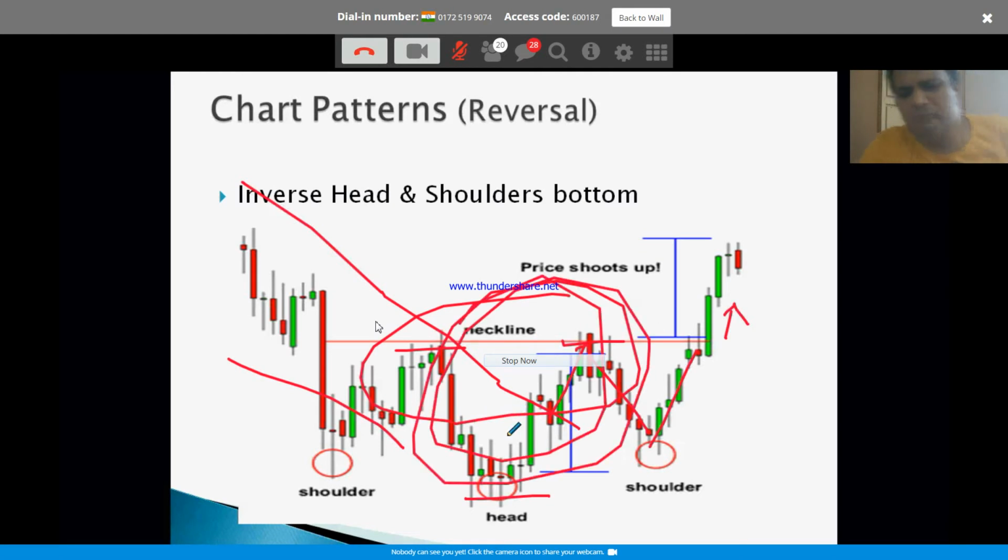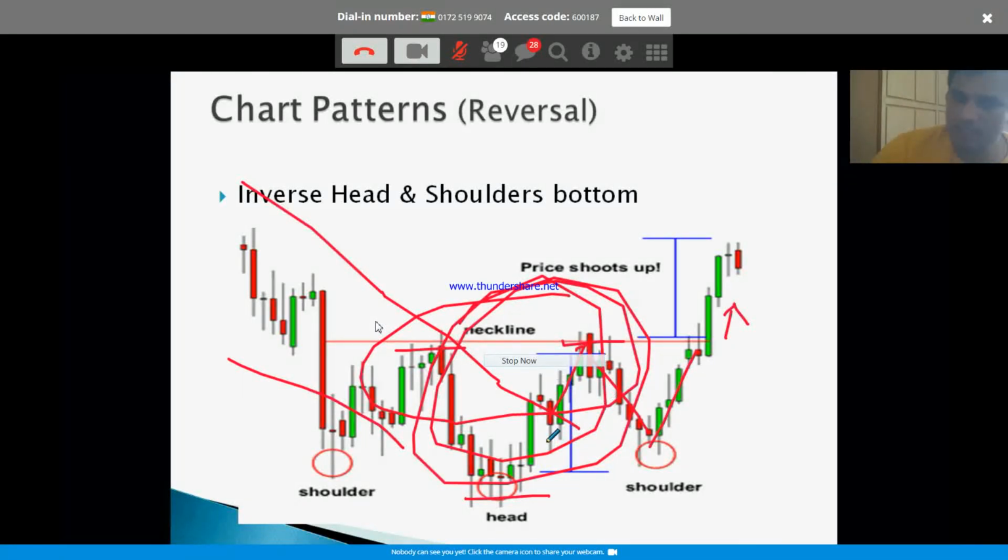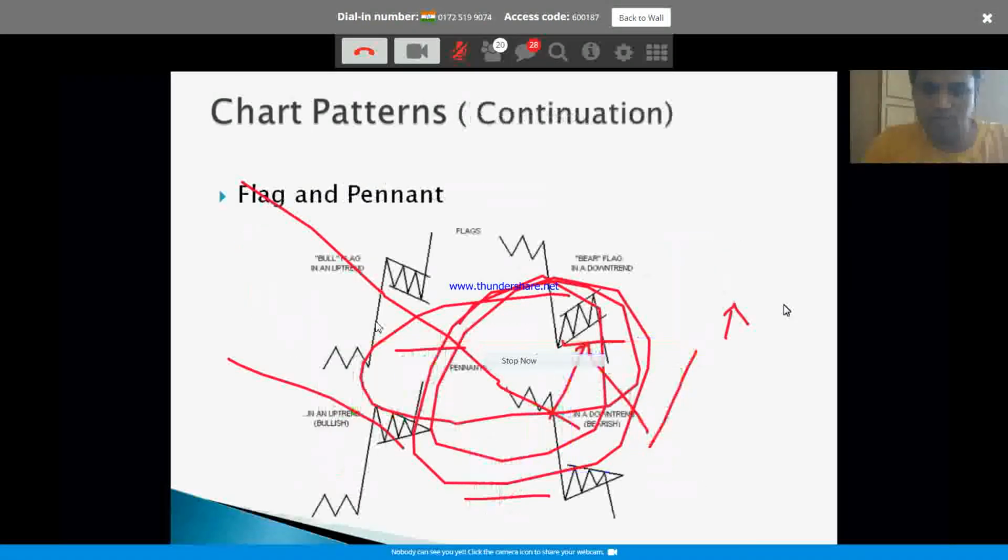You will see it many times across many charts, especially on the weekly chart, even on the daily chart. Okay, it will be giving a hint that this stock is bottoming out. Now, when you are looking for an entry for the long term, right, you will be looking for these hints, either a double bottom or the inverse head and shoulder. Those chart formations give you a hint that the trend is changing, the market is consolidating, and looking for a change of trend.